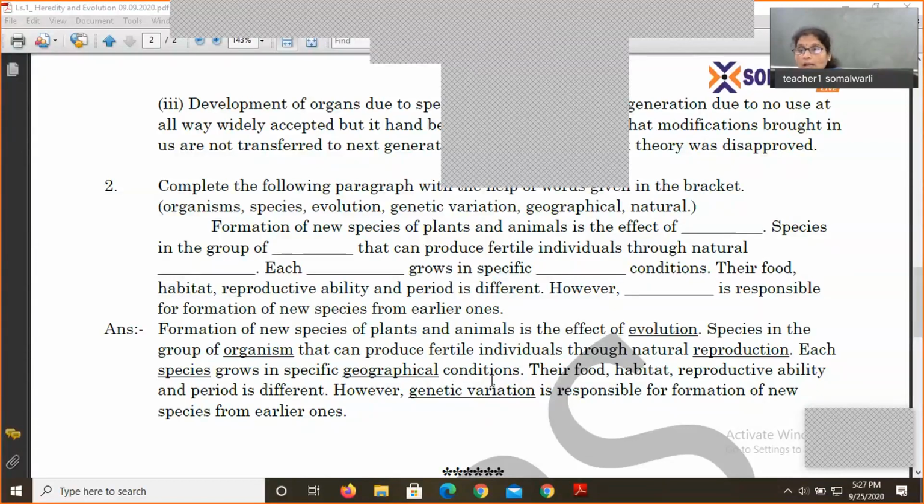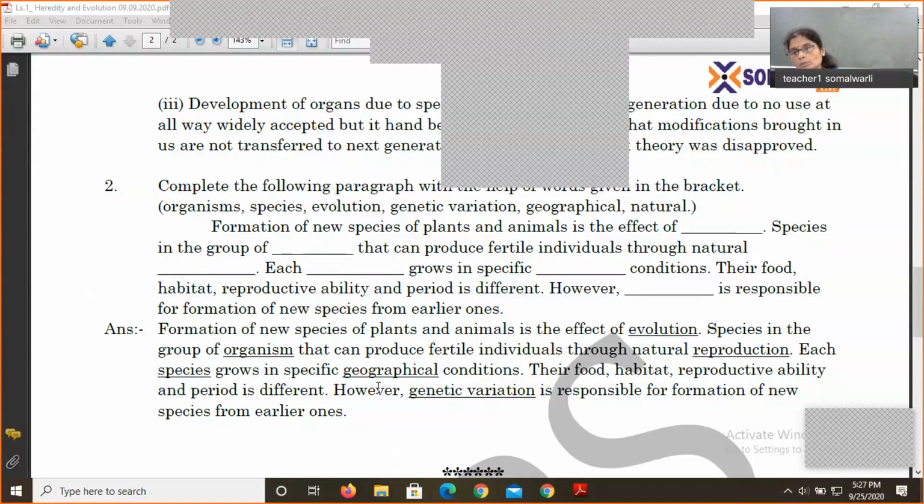Their food, habitat, reproductive ability, and period of maturation or reproduction are different. However, genetic variation is responsible for the formation of new species from earlier ones.